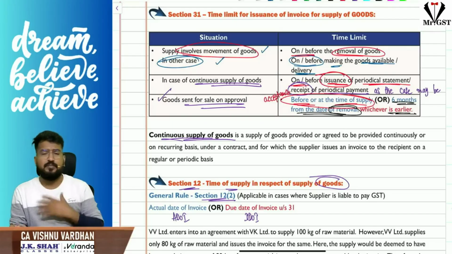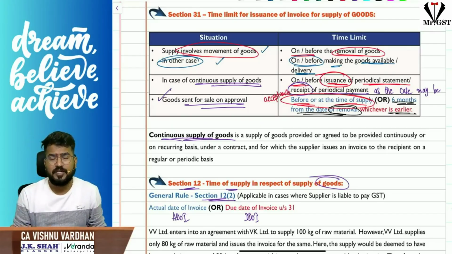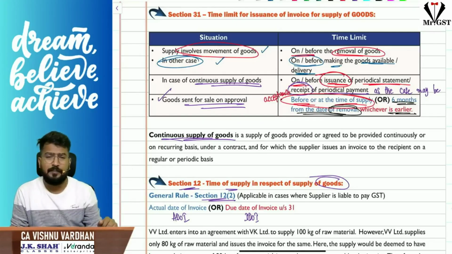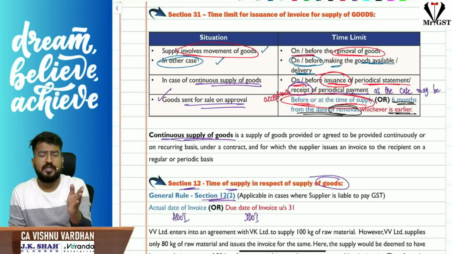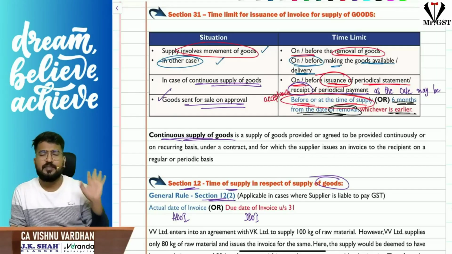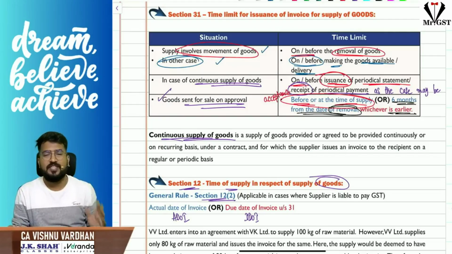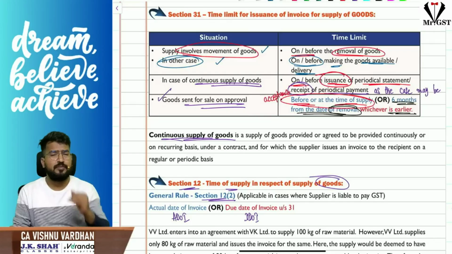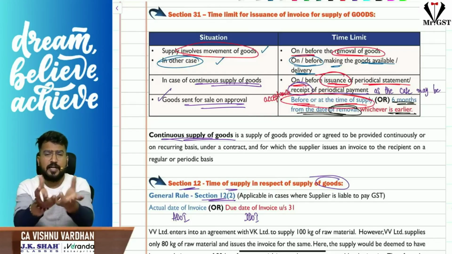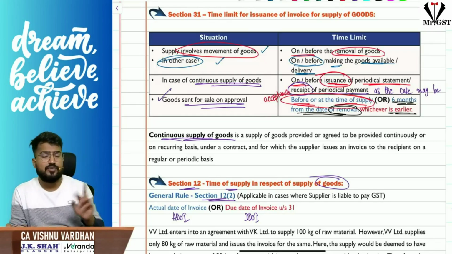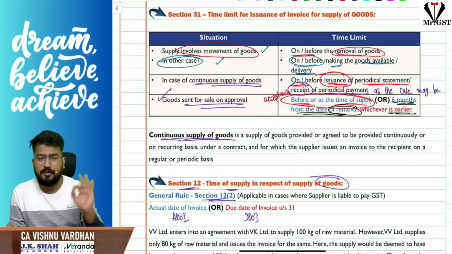That means, for example, I am selling 10,000 kg raw material to you, and I am sending it from Tirupati to Chennai, then the movement of goods is involved. Sir, in such cases, what do I have to do? Simple, on or before removal from my godown, I should raise the tax invoice to you. And if movement is not involved, for example, you are going to a mobile shop purchasing a mobile, at the time of making the goods available to you, that shopkeeper has to raise the invoice for you. So on or before making the goods available to the customer or delivery. Okay, so that is the time limit to raise invoice.